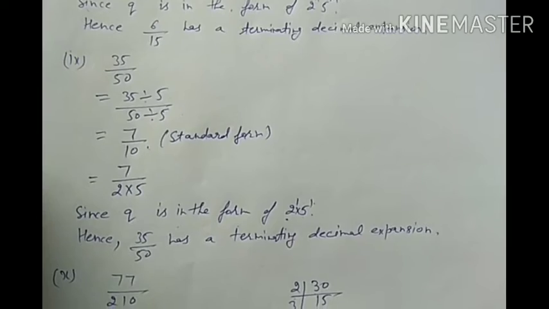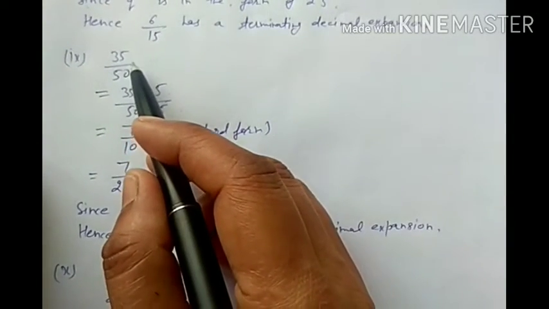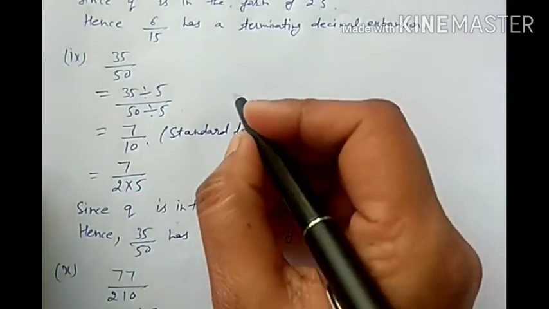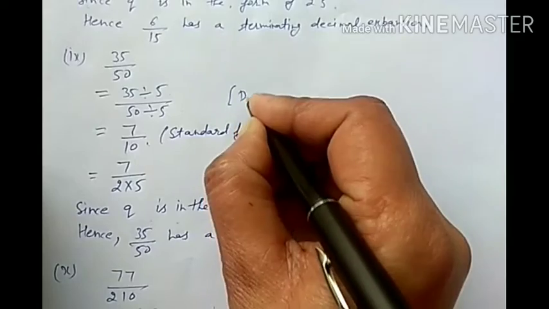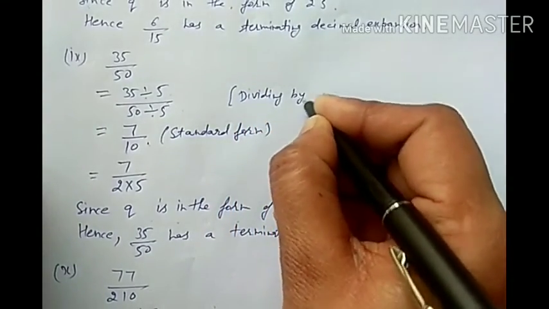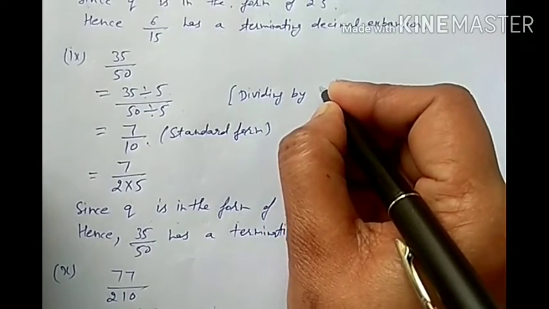Ninth part is 35 by 50. Again we will make the rational number in lowest form by dividing by the HCF, because the HCF of 35 and 50 is 5.